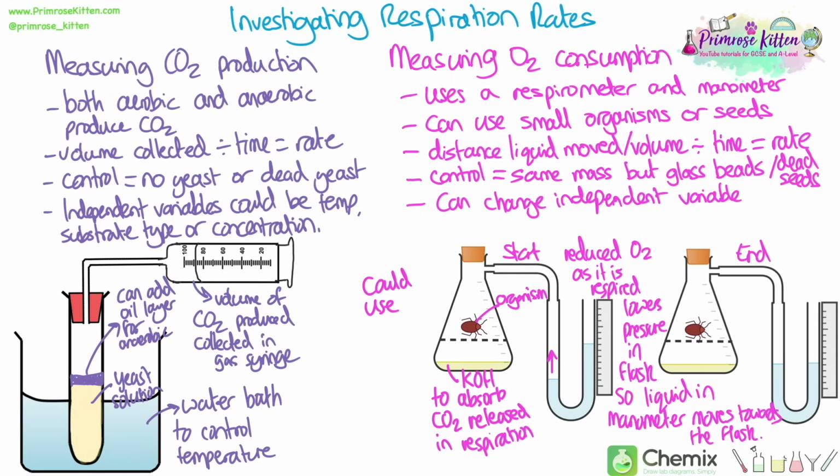This isn't changing the independent variable, it's just looking at their normal rate of respiration, but you could do something like changing the temperature to see if it changes the effect. You could also automatically measure the carbon dioxide or the oxygen rate using a sensor and a data logger.